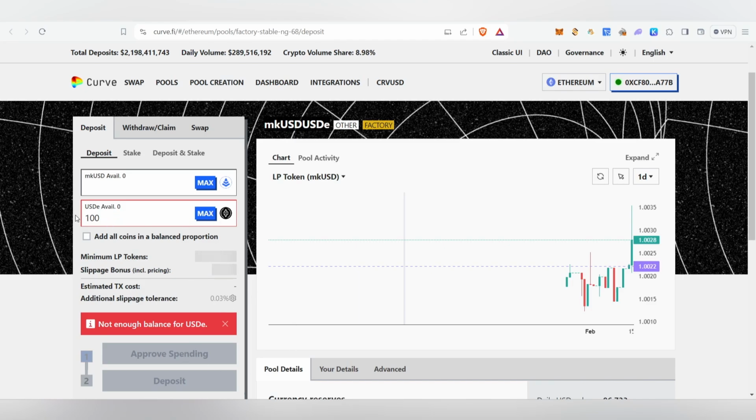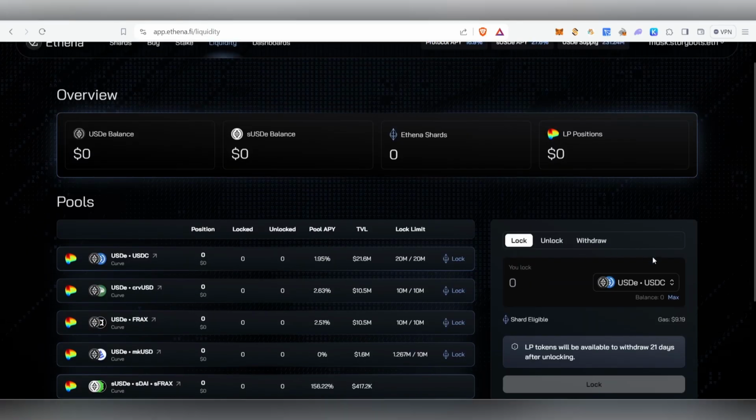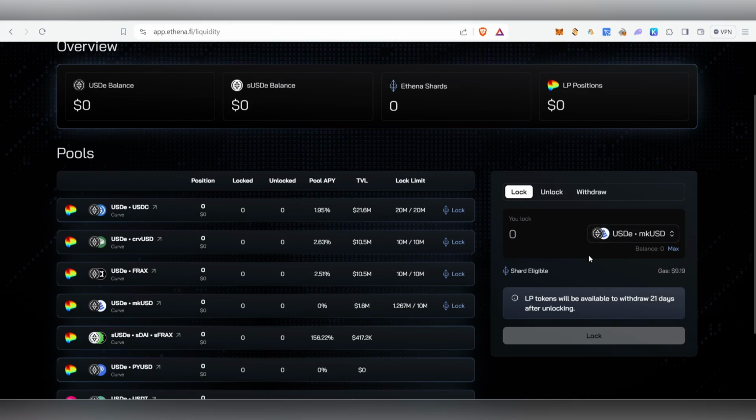If you only have a balance of this USDe, just type the amount that you have and approve it, and then we need to deposit. After you deposit, head back here, and then you'll be able to see your LPs here. Then you need to click on maximum and do the lock, and once you lock it, your balance will be locked here.